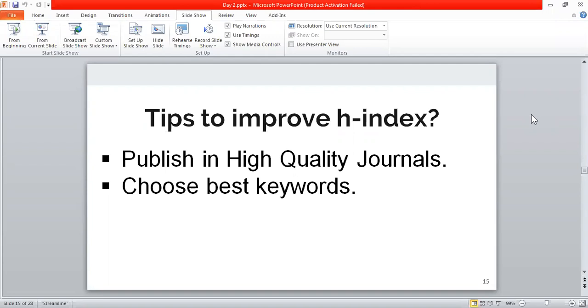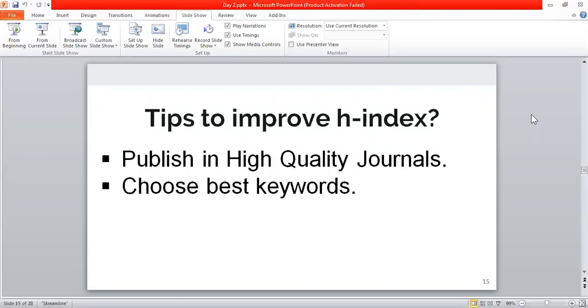Like, I have written an article on yoga. Fine. So I also have a keyword of yoga. So what will happen?